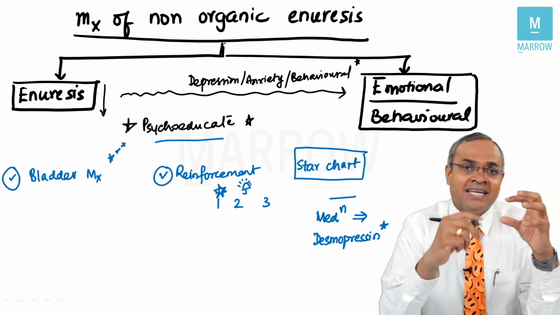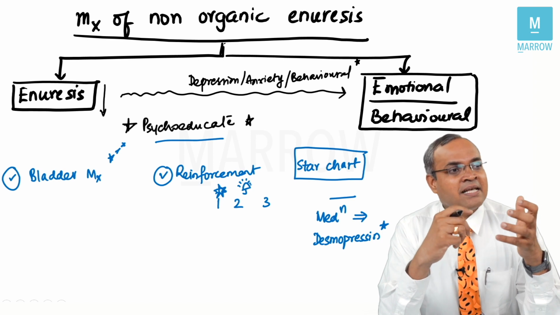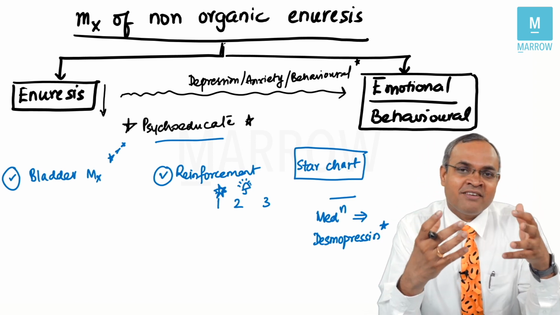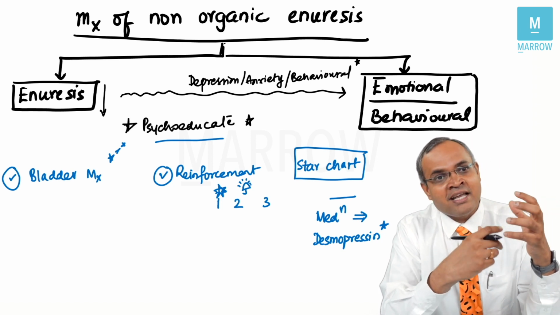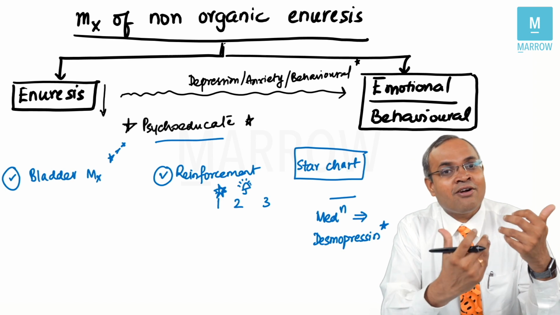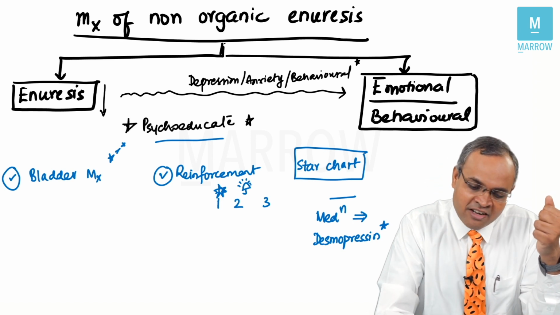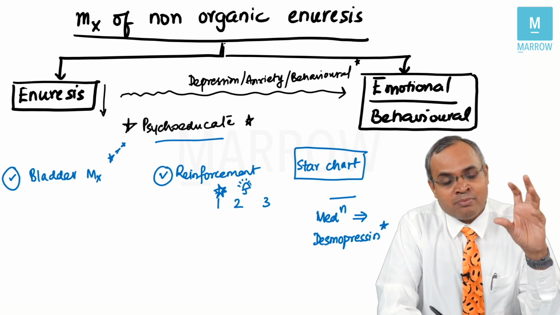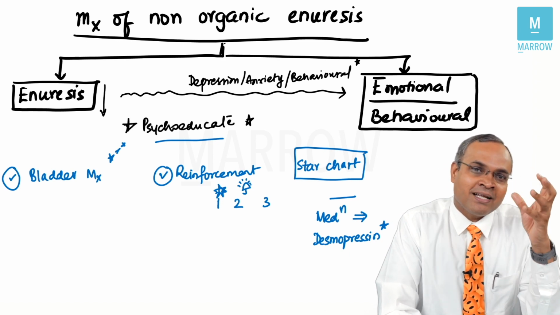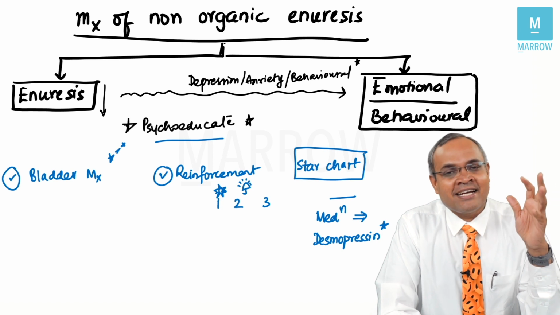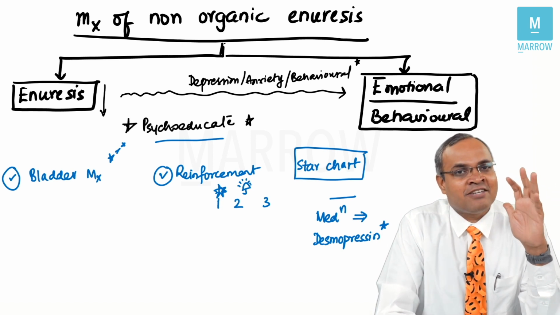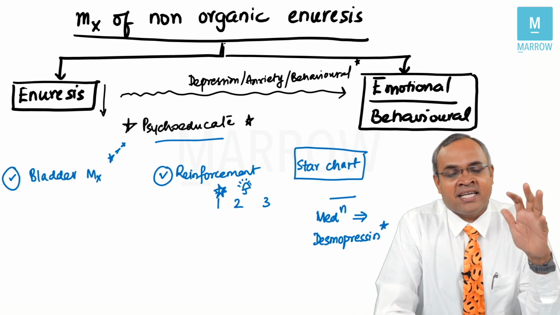It also can be given sometimes when, for example, these are kids who might have a night out or they have to go and stay in the hostel, or they're doing an overnight travel where they cannot have these bedwetting episodes. In those kinds of episodes, they use desmopressin spray in order to have dry days on that particular day. Apply it on that day and then they move on. So desmopressin is a drug of choice strategy for handling non-organic enuresis.